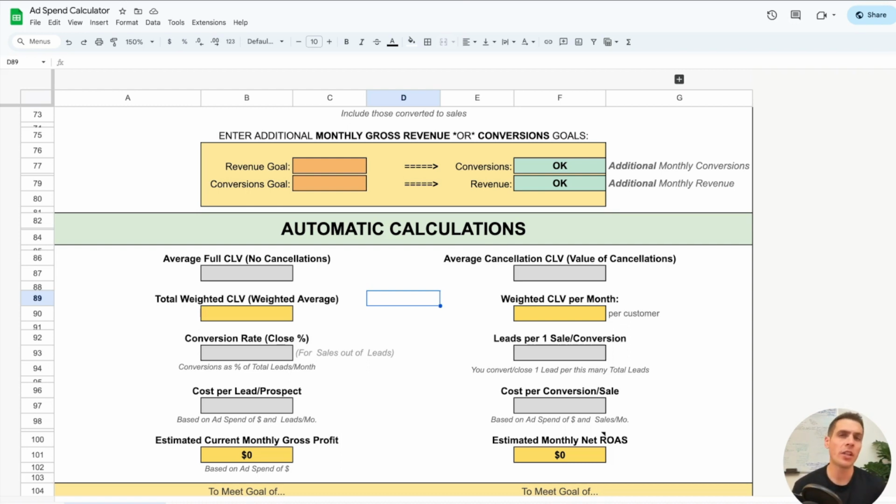So the revenue that one customer generates for a business is going to be significantly greater than the one time that they come in because they happen to see an advertisement for your business. So customer lifetime value is very important for marketing and sales because it helps you to get a better idea of the long-term profit, the long-term revenue that you're making per generated customer. Now, weighted customer lifetime value is not the same as full customer lifetime value. See, we have two of these metrics here, and weighted customer lifetime value takes into account a few other variables that the full CLV doesn't, but both metrics are very beneficial for businesses to know.